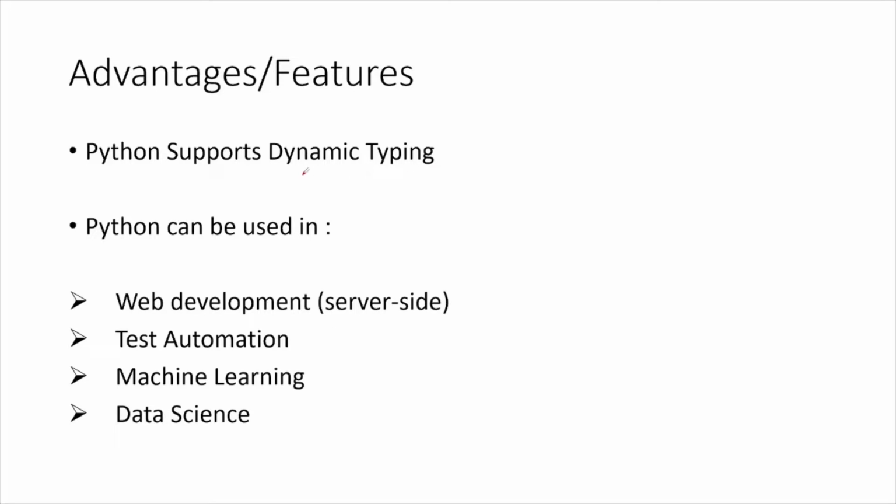Python supports dynamic typing. So let us understand dynamic typing. Dynamic typing means no need to declare the variables and specify the data type, while we can directly use the data type. For example, a is equal to 10 means it will be considered as an integer. Suppose a is assigned with 10.10, then it will be considered as a float. No need to specify this as an int, no need to declare the variable, and it can be directly initialized and used. So that is called dynamic typing.